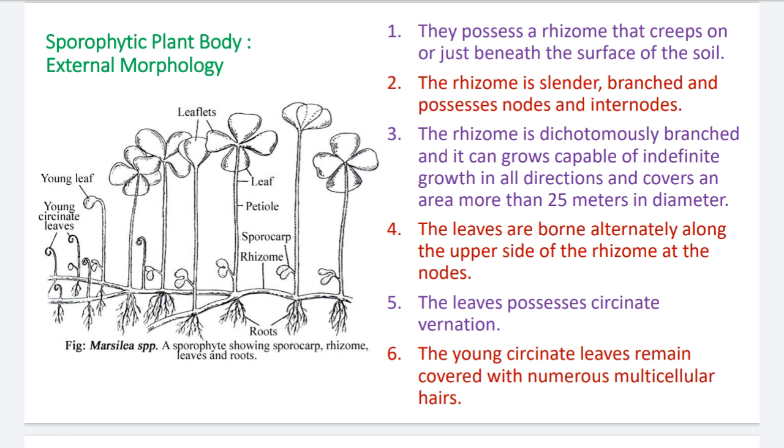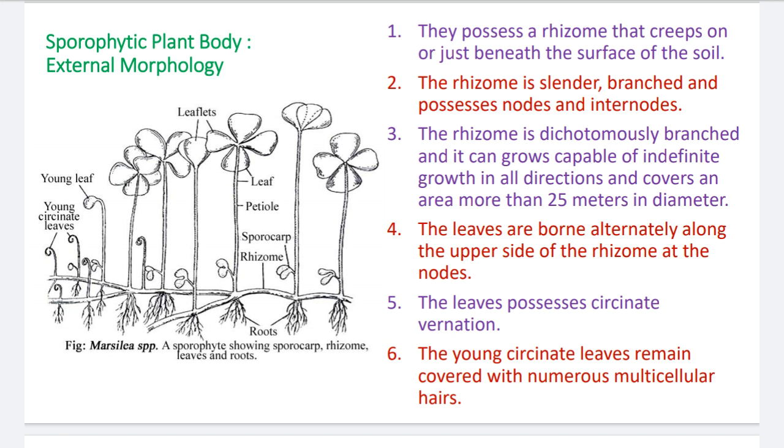You see in the photograph the diagram of the Marsilea. This diagram shows different parts of the plant body or habit of the Marsilea. For example, the rhizome is there. Then toward the lower side, in the muddy substratum, the rhizome produces the roots.